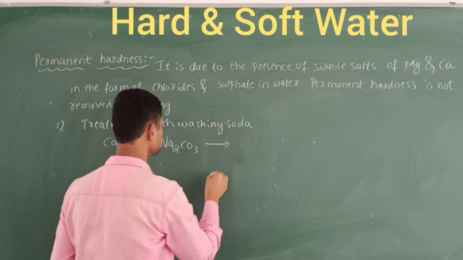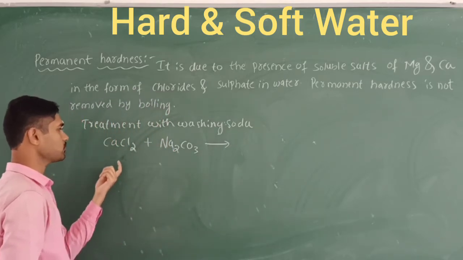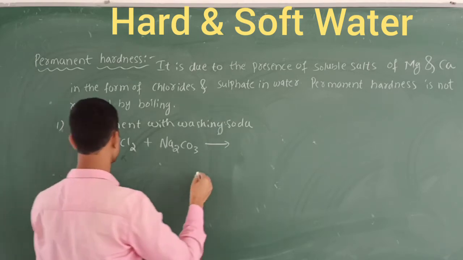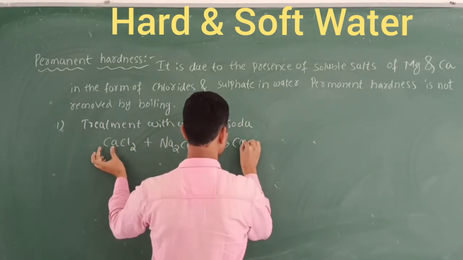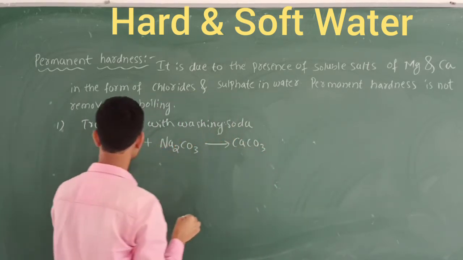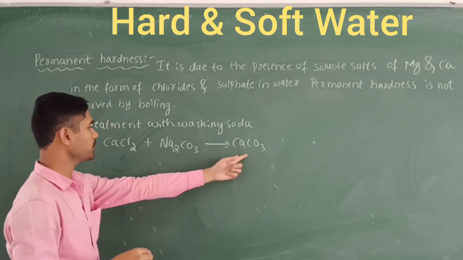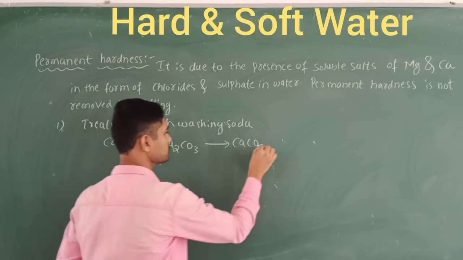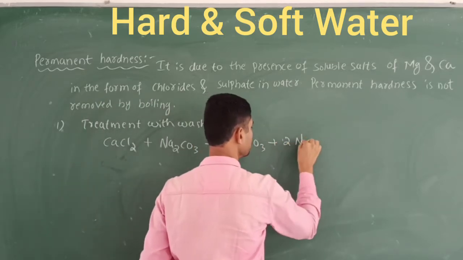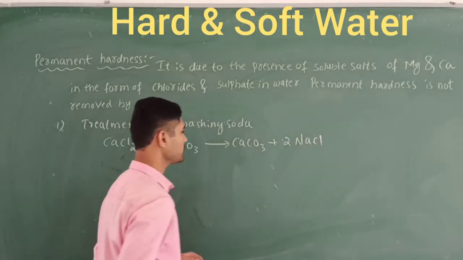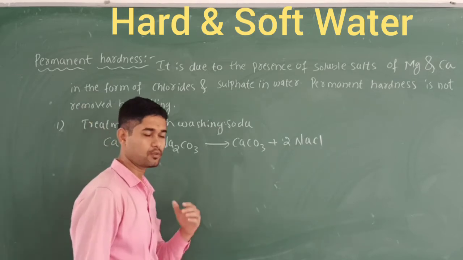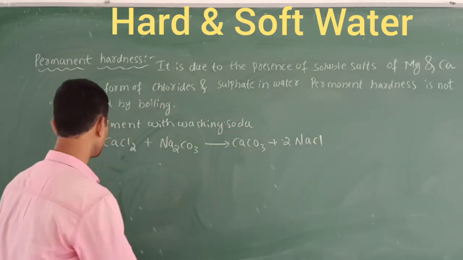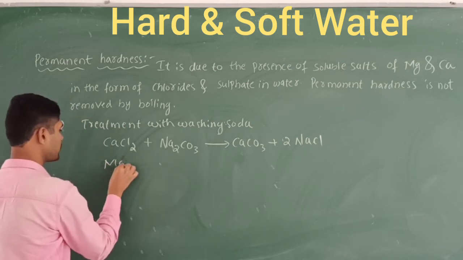When this Na2CO3 is treated with calcium chloride, the metal carbonate, calcium carbonate, is obtained, and here 2Na and 2Cl form 2NaCl. Like this we remove the permanent hardness. Let's take another salt, magnesium chloride, here.